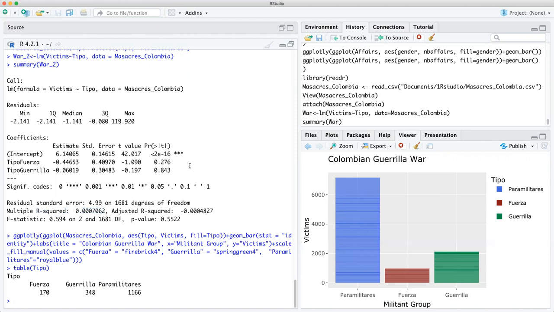So what's the takeaway here? Number one, this is regression analysis, right? We're just seeing if there's a relationship between these variables, which is very important. However, number two, we have an independent variable that's a nominal categorical. It's not numerical. So we have the guerrilla and the paramilitaries, right? That's not numeric. Then we have results, but these results are not significant.